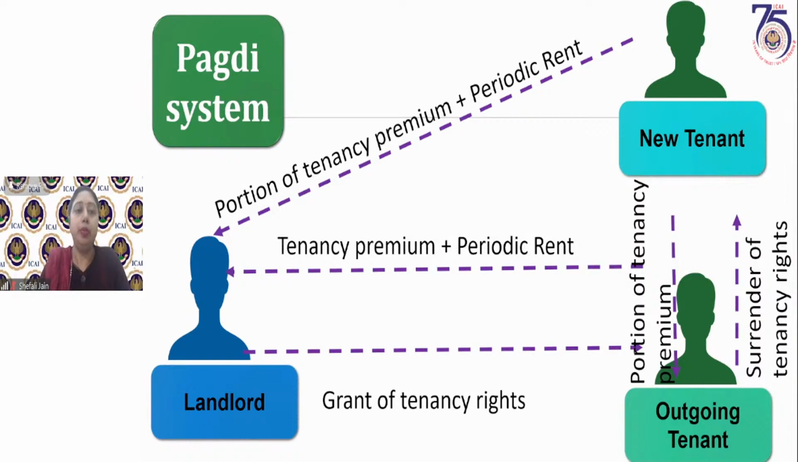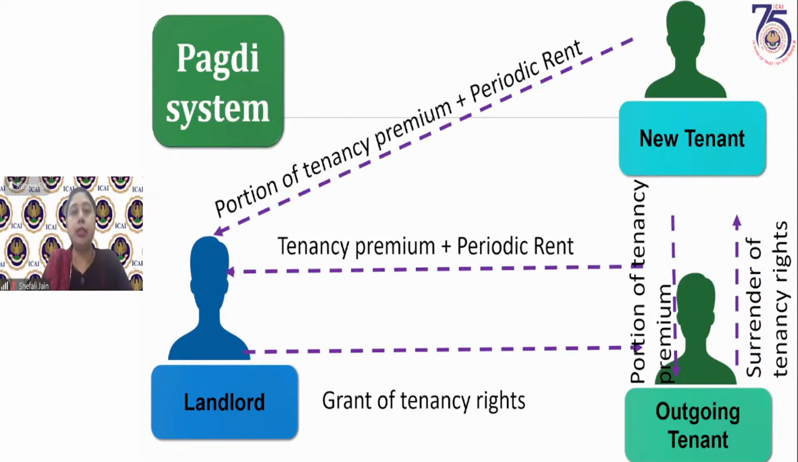In the Pagdi system, what happens? The owner of the building or owner of the land grants the tenancy rights. That means he rents out his property to the tenant. Generally, this system is prevalent in case of residential buildings, residential dwellings. So the owner rents out his house to a tenant, and in lieu of that, he gets a periodic rent. This is the general situation which prevails, that whenever somebody is renting out his property, he gets rent in return for that.